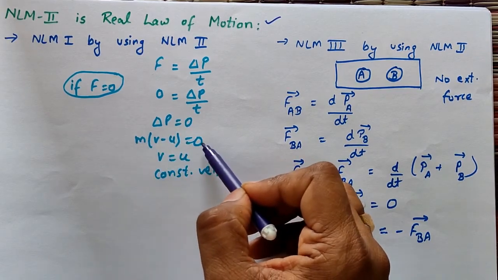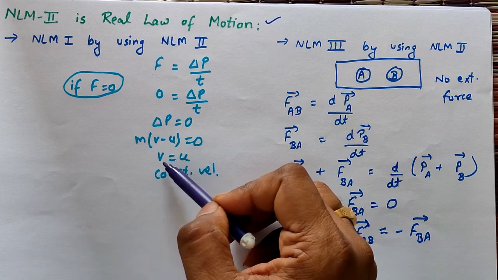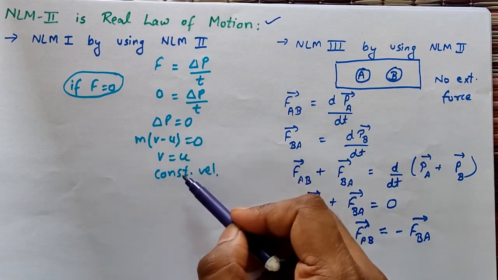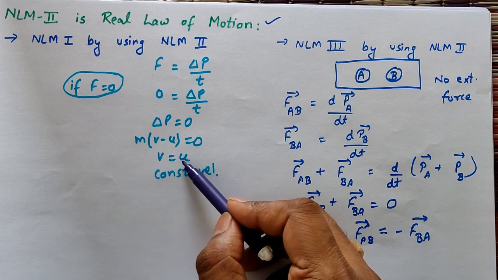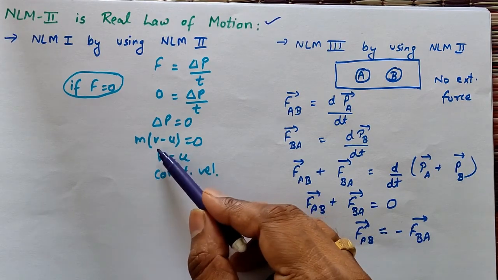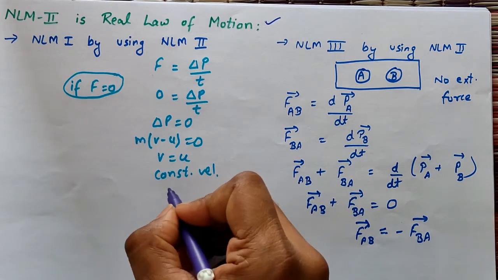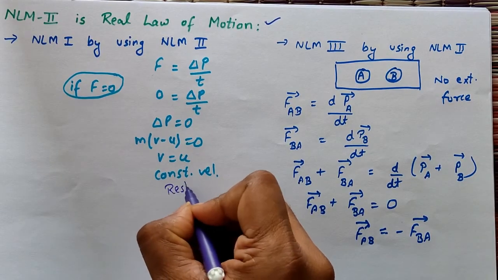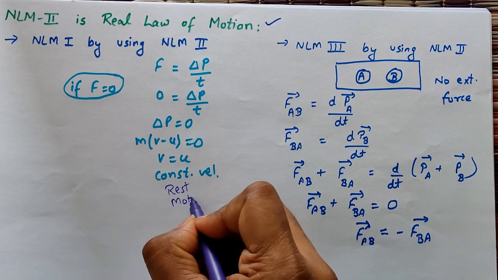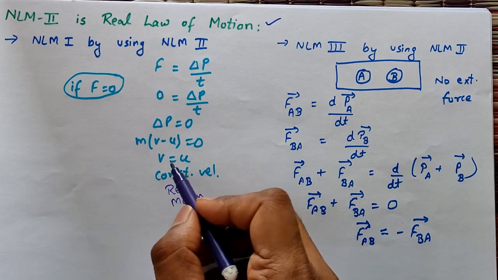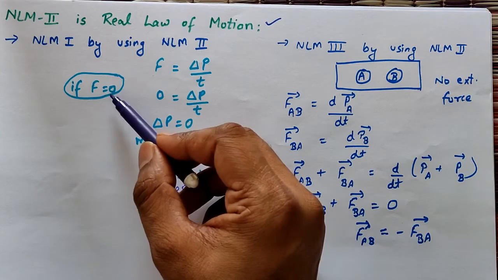Taking m to this side, we will get v minus u is equal to 0, or v is equal to u. So we can say that the object is moving with constant velocity, meaning the initial velocity is the same as the final velocity. So if the object is initially at rest, then finally it will be at rest, and if the object is moving with a particular speed, or is in motion, then it will remain in motion if external force is not applied.